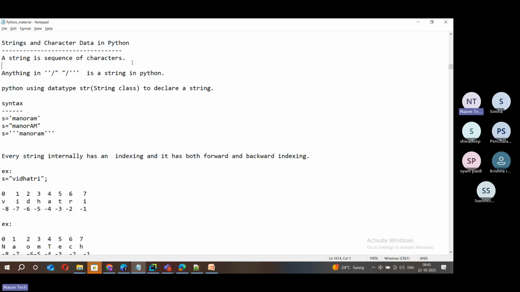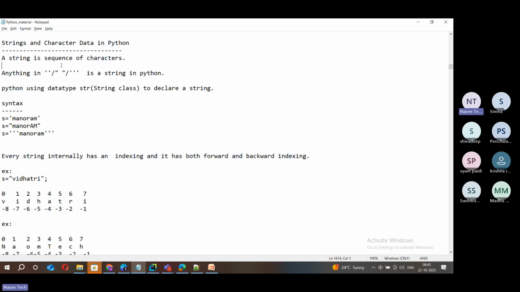Most of the time, the data you play around with is string type data. Such is the importance of that, because all the data generated on the internet, on social media or in any organization, is mostly string data. So then you understand the importance of string here.